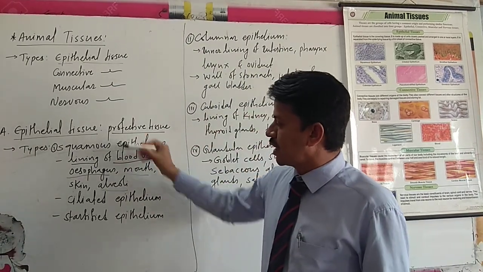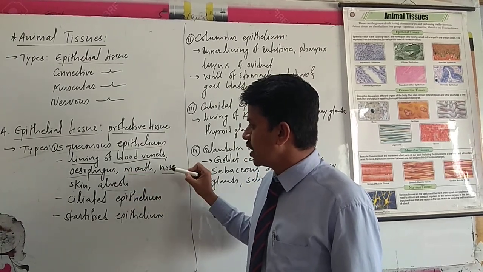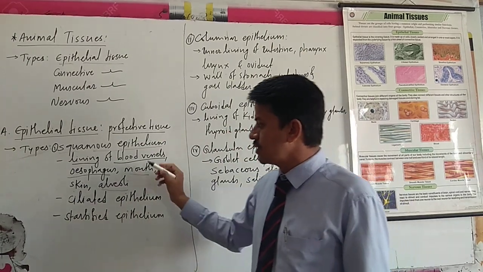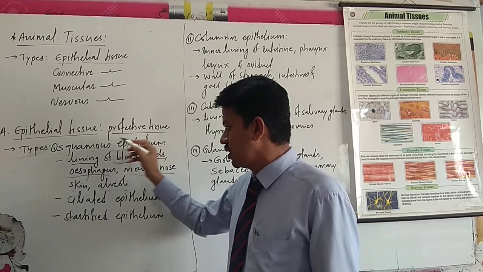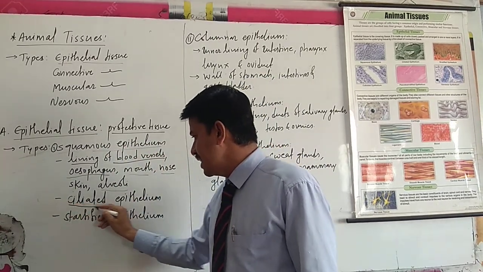As these cells are located in the esophagus, mouth, nose, and skin, they give protection to those organs, so the squamous epithelium is the protective tissue. Along with squamous, there is ciliated epithelium.